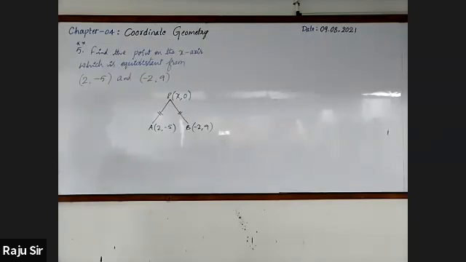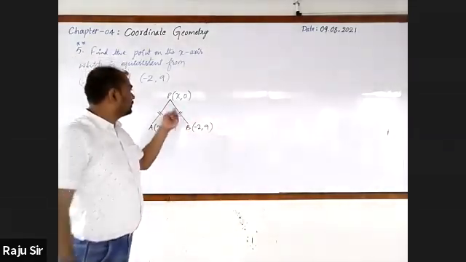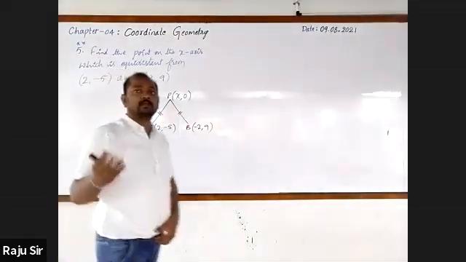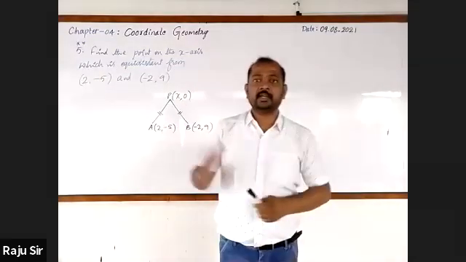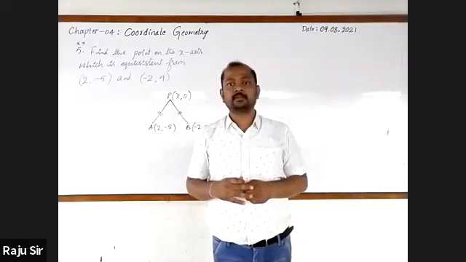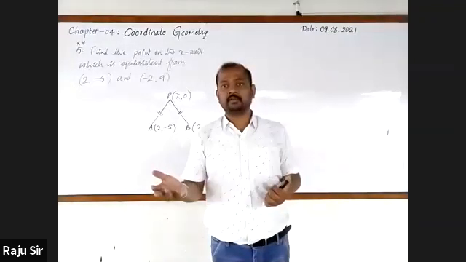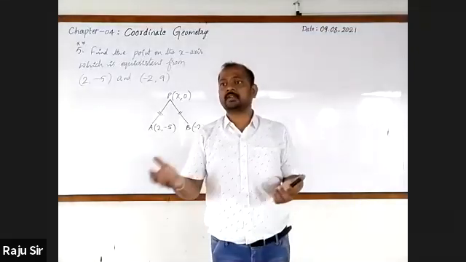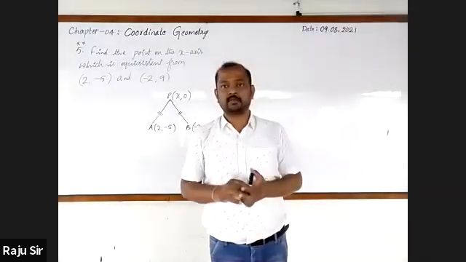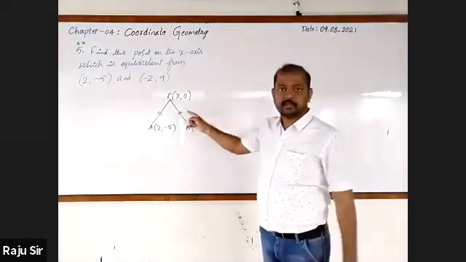If you want to find out the point on x-axis, what you must know? You will find out the value of x. If x is 3, then what is the point on x-axis? 3, 0. If it comes 9, 9, 0. Minus 11, minus 11, 0. Got it? Yes. Let us go for finding.